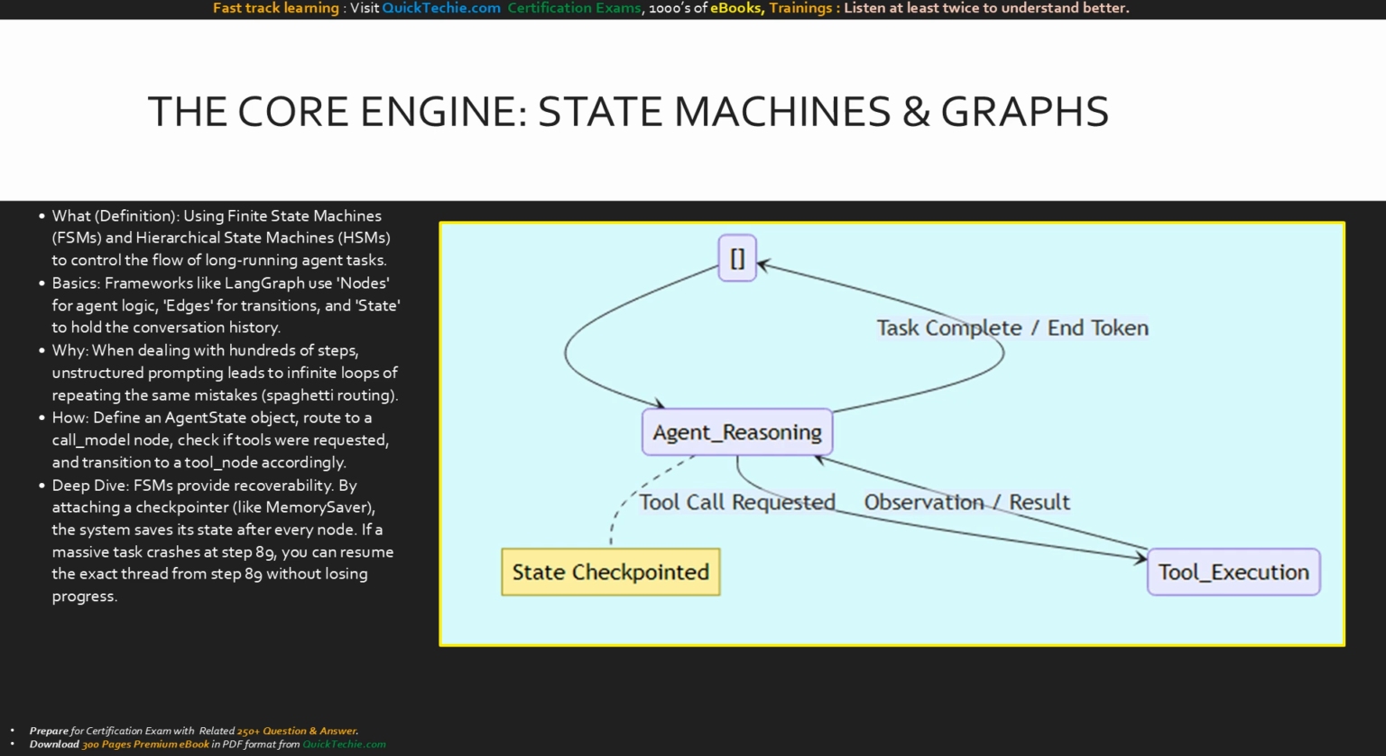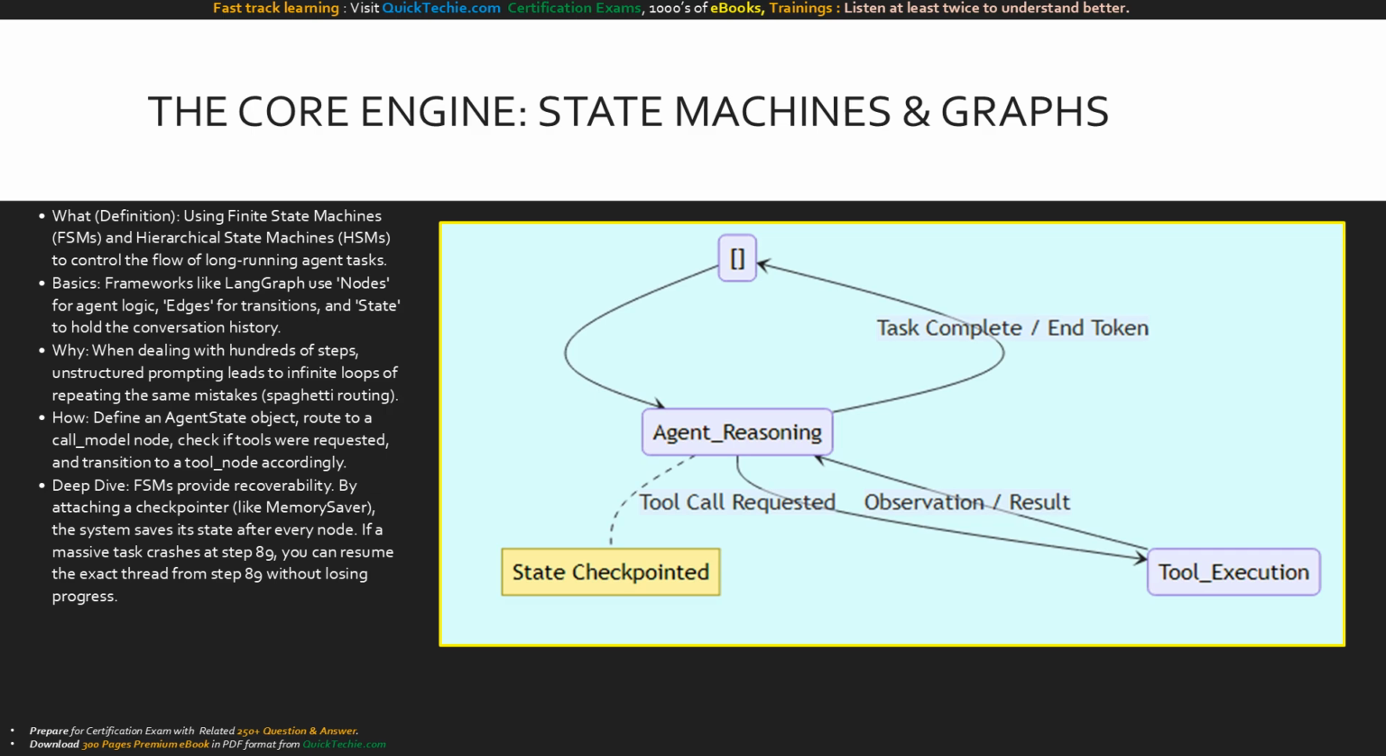Our deep dive reveals the ultimate superpower of this architecture, recoverability. By attaching a checkpointer, the system saves its exact state after every single node. If a marathon task crashes at step 89 due to a network error, you don't start over. You resume instantly from step 89.